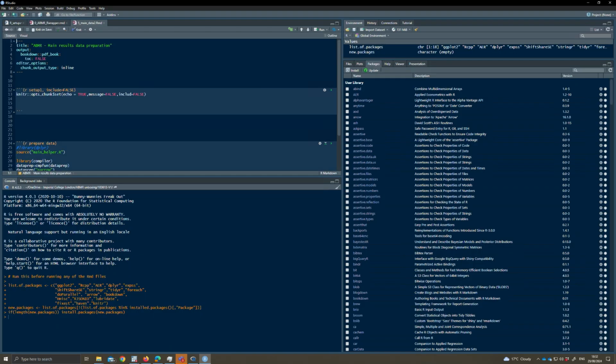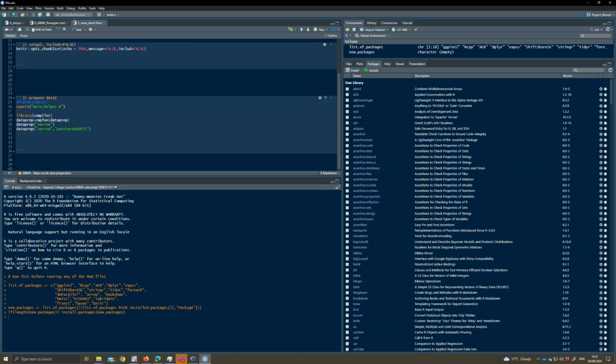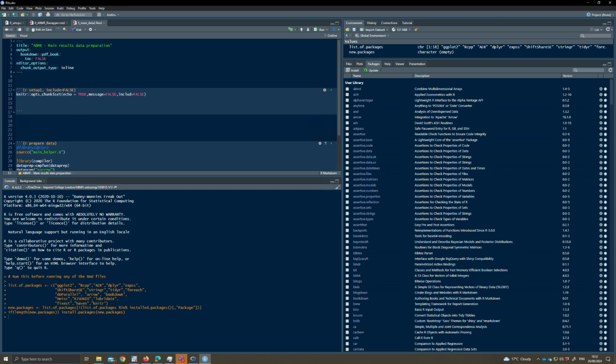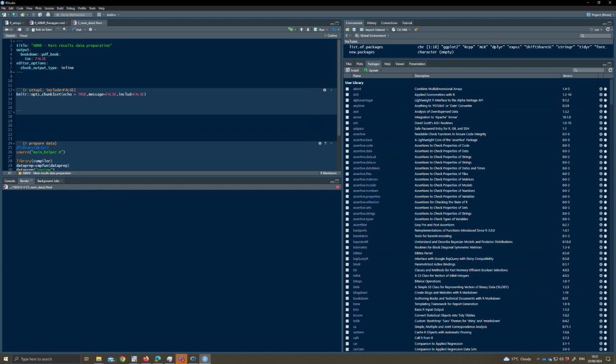Okay. Now to run a markdown file, for some reason RStudio calls this knitting, and so that's what we can do here. What this will do, for those of you who don't know R Markdown, is run all of these code chunks, but it will also create a PDF file that represents what has been happening here. So let's just run this. This will take quite a while, maybe 20 minutes, so we will speed that up a little bit so you don't have to wait around for 20 minutes.